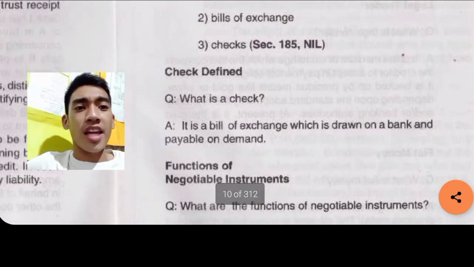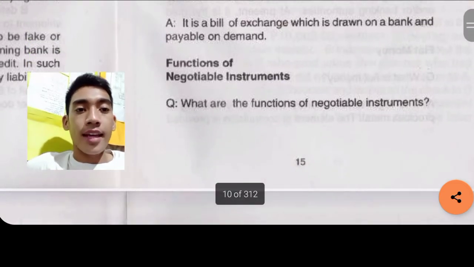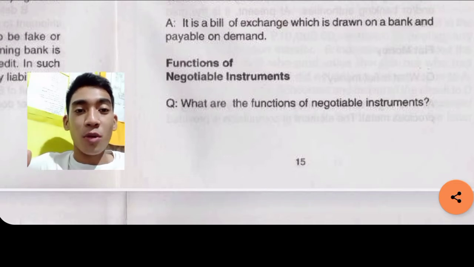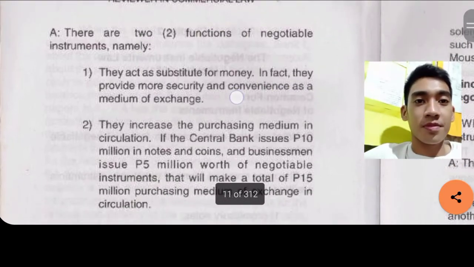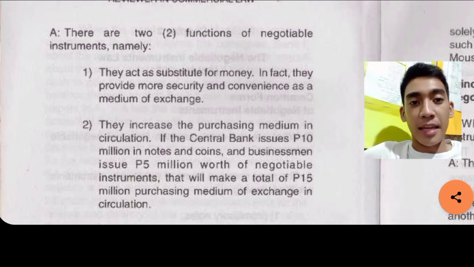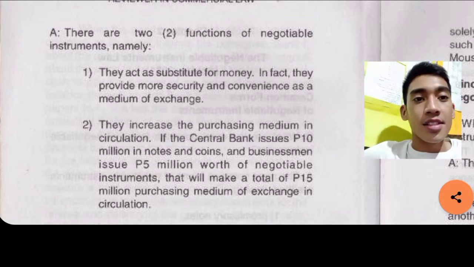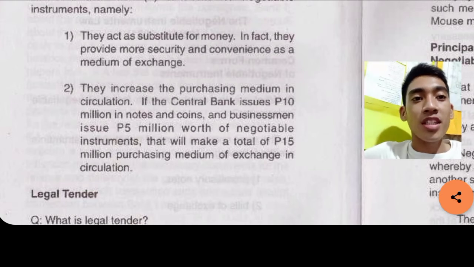Check. What is a check? It is a bill of exchange. So it's a bill of exchange which is drawn on a bank and payable on demand. Functions of negotiable instruments. So what are the functions? There are two functions of negotiable instruments, namely, they act as substitute for money. In fact, they provide more security and convenience as a medium of exchange.